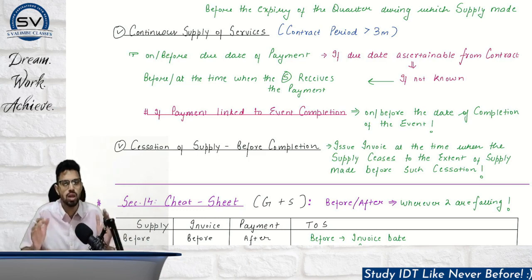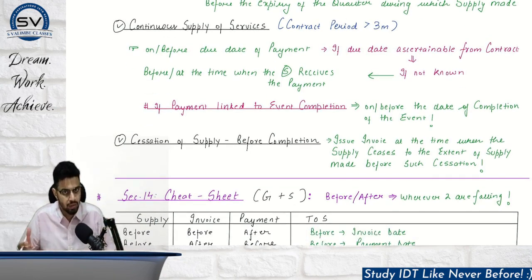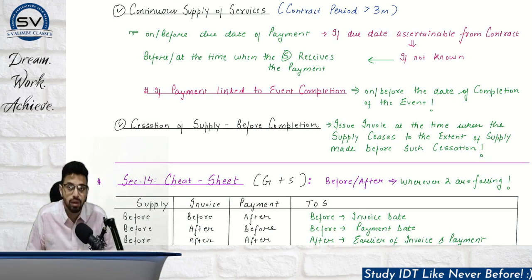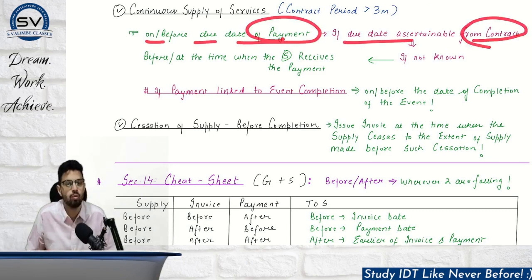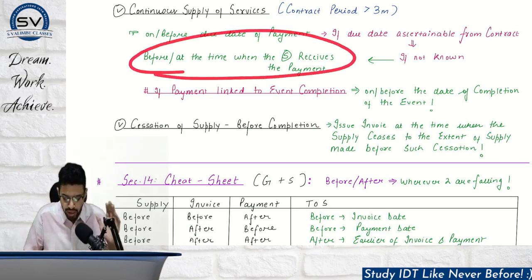Please don't get confused when I'm covering this part, that is section 31. Here we are talking about the tax invoice. This tax invoice date is linked to time of supply under section 12 and section 13. Tax invoice date is section 31, right? Okay. Here the tax invoice date is on or before the due date of payment if it is ascertainable from the contract. If from the contract there is no due date for payment, then we have to see the actual date the payment is received.